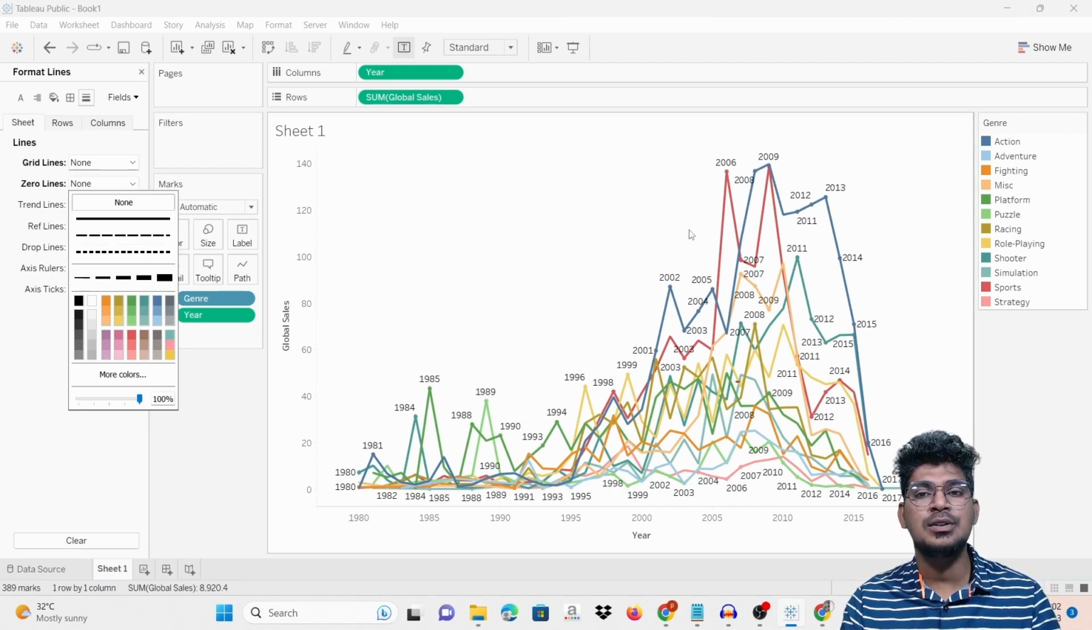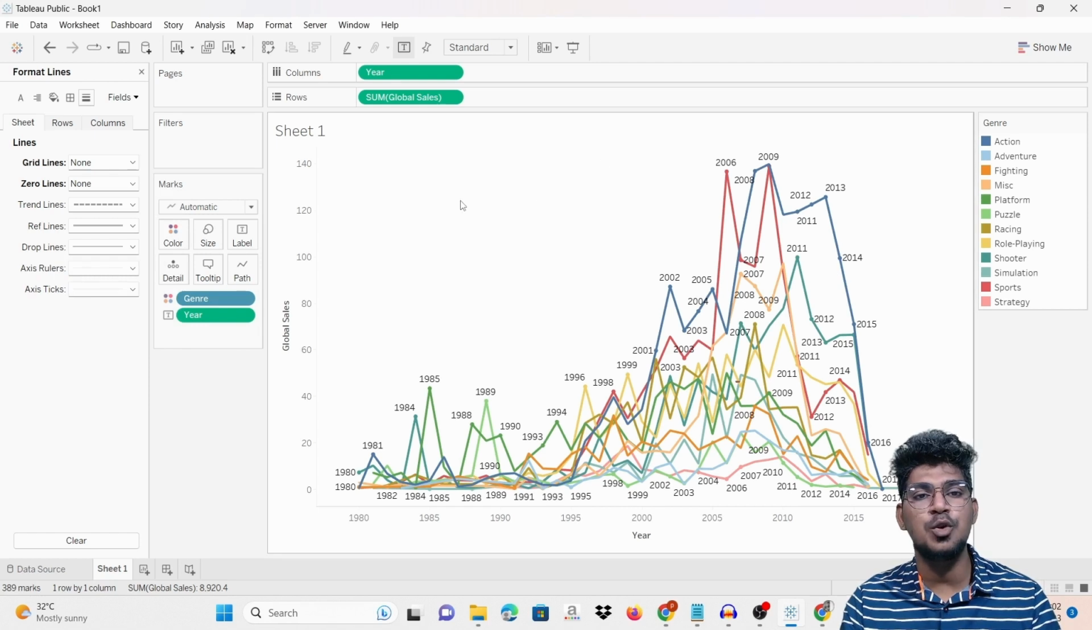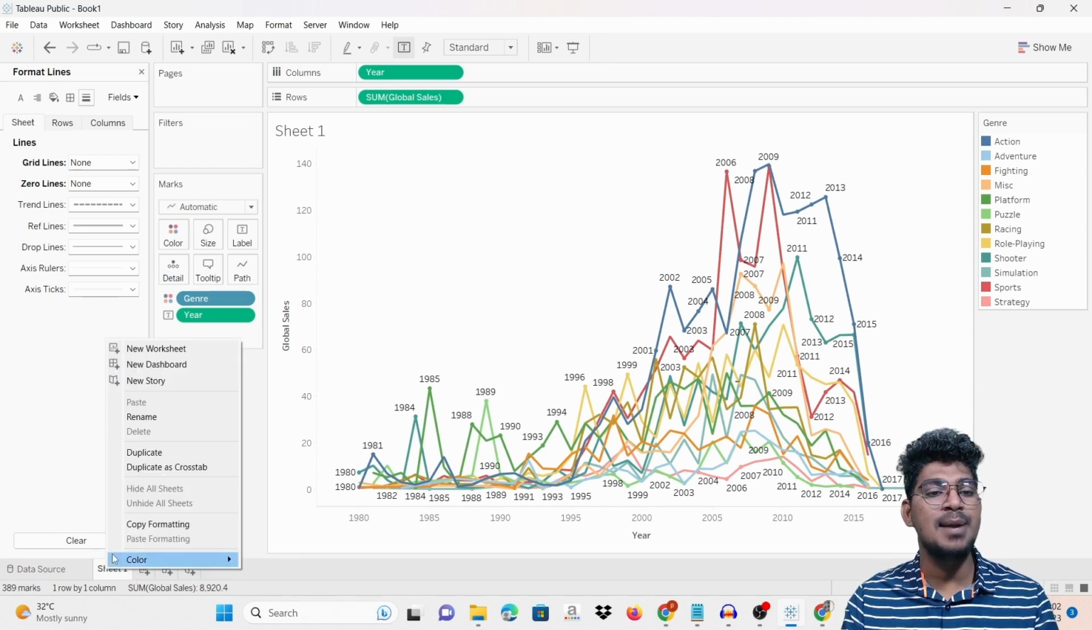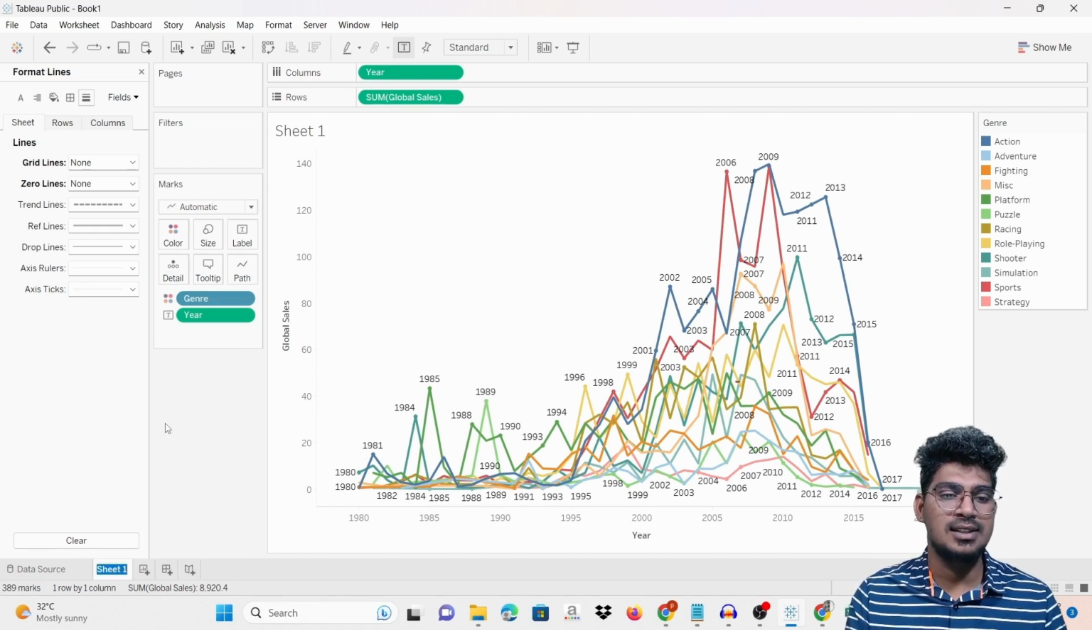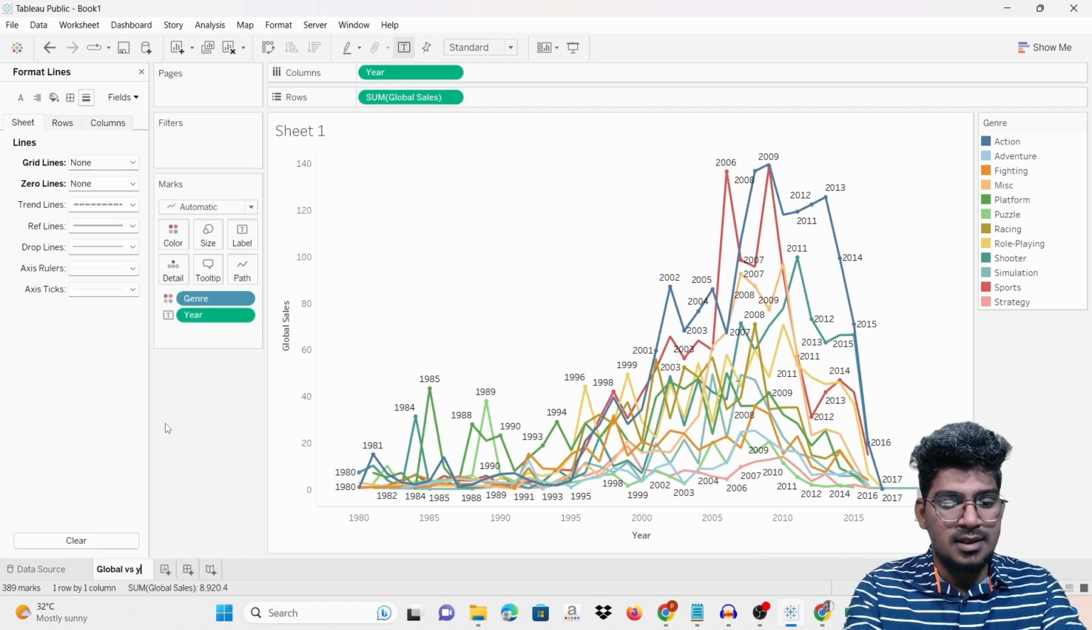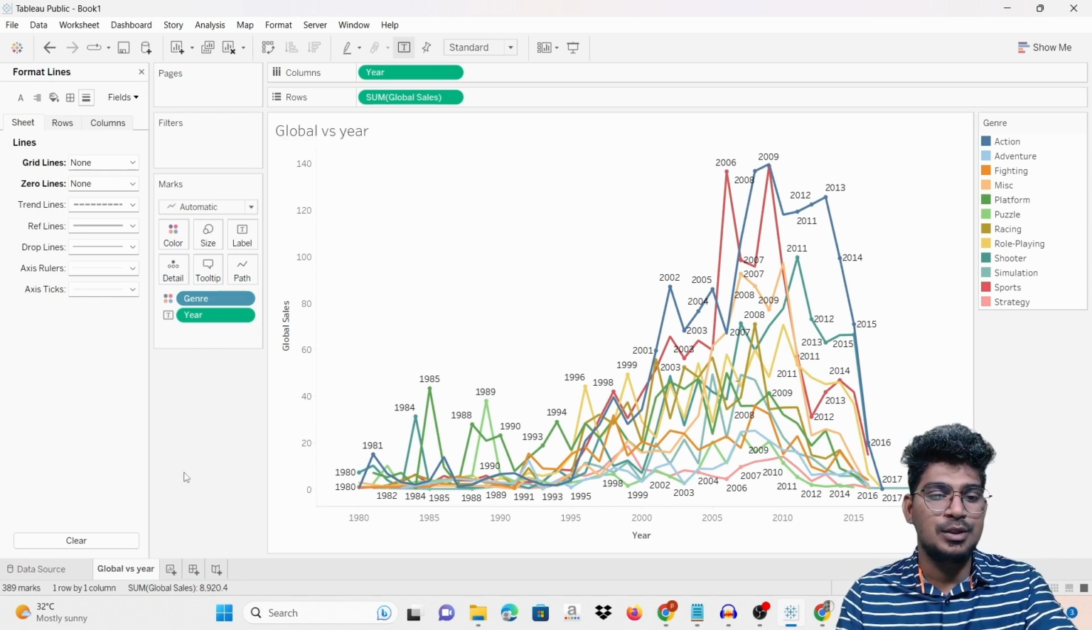So the particular grid is going to be removed, and now the visualization is very clear, right? And you can add another sheet, and rename this particular chart. Just click here and put in the name: global sale versus year based on the genre. Am I right? So this is actually the name of this particular chart here.